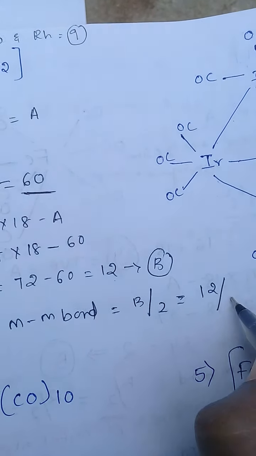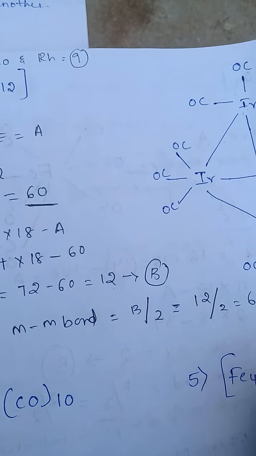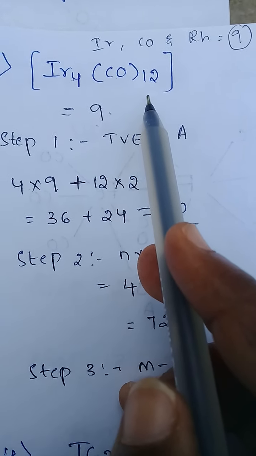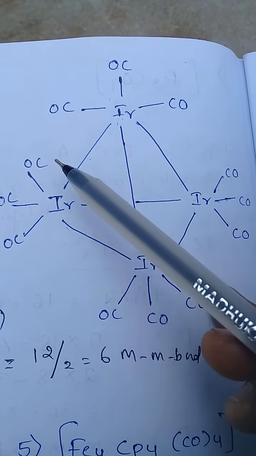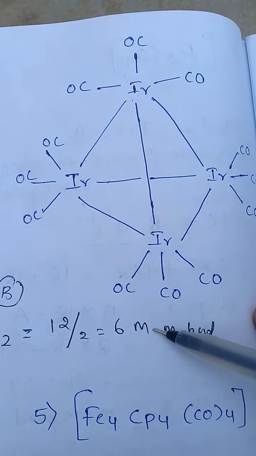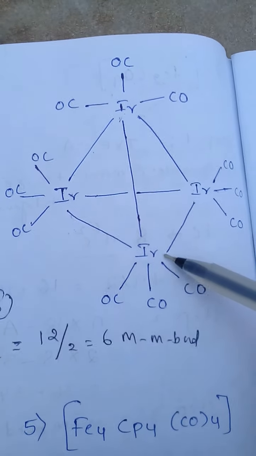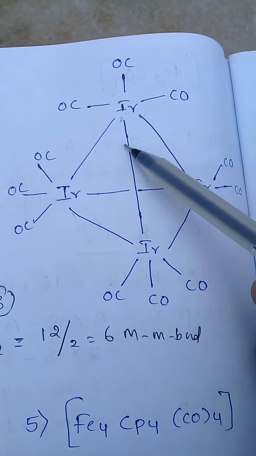So 12 by 2 equal to 6. 6 metal bonds are present for Ir4(CO)12. See here, 6 metal bonds are present. 1, 2, 3, 4, 5, 6.